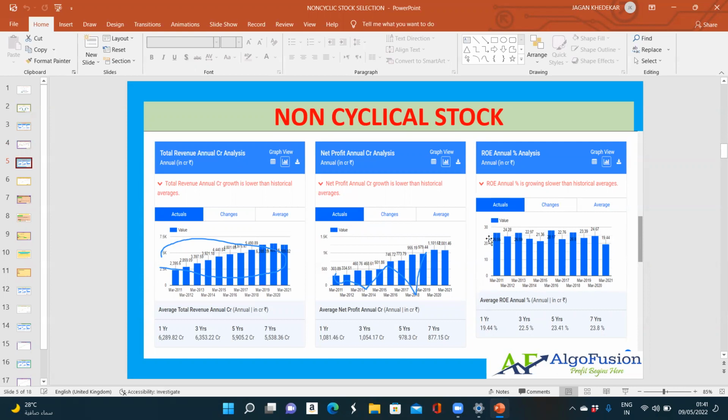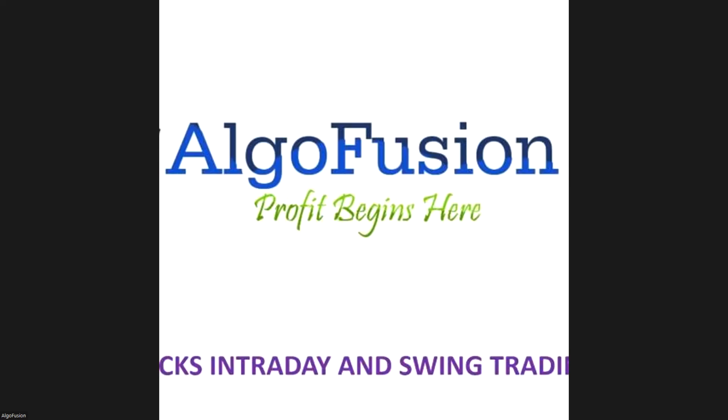Due to maintaining the ROE on the higher side, if you see here, the company's profit is increasing. And revenue also starts increasing, because the company always uses the profit money for the expansion of the business, and due to that the revenue also starts increasing.